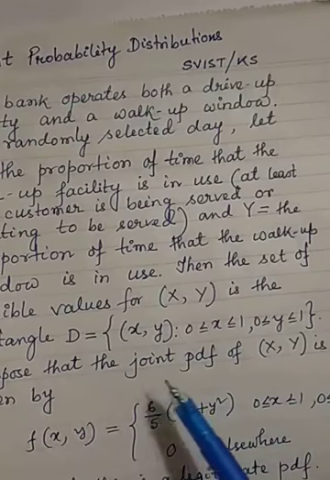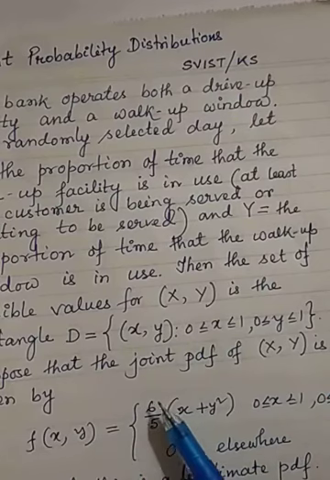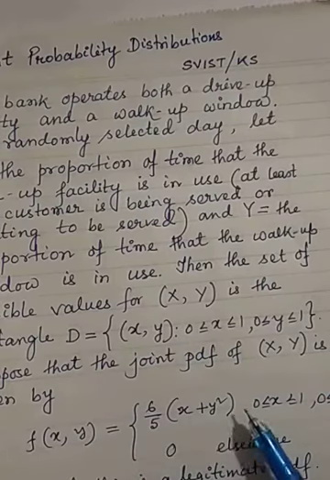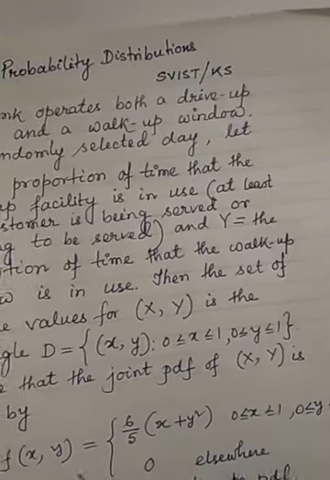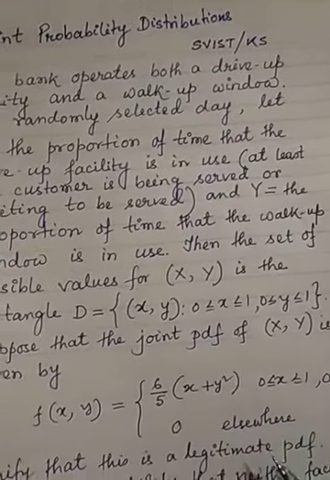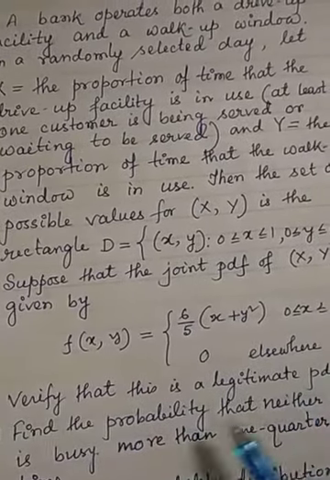Suppose that the joint PDF of (X, Y) is given by f(x, y) = 6/5 (x + y²) for 0 ≤ x ≤ 1, 0 ≤ y ≤ 1, and f(x, y) is 0 otherwise. Number 1, verify that this is a legitimate PDF.